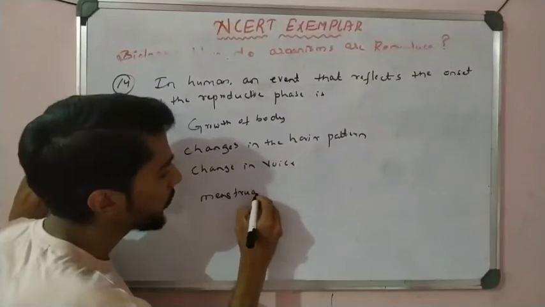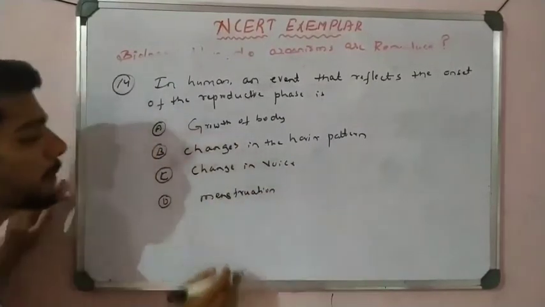Okay, there is a monthly period. Monthly period. So what is this here?